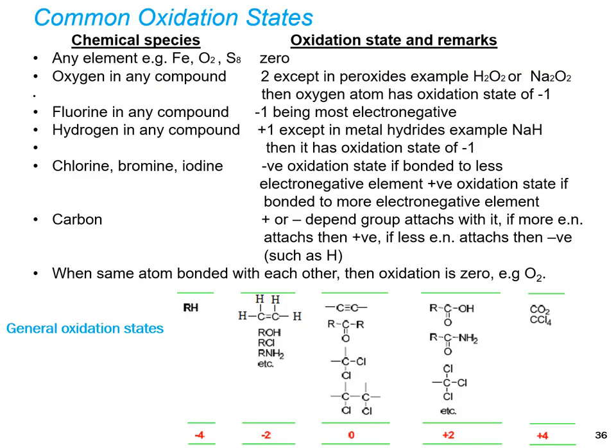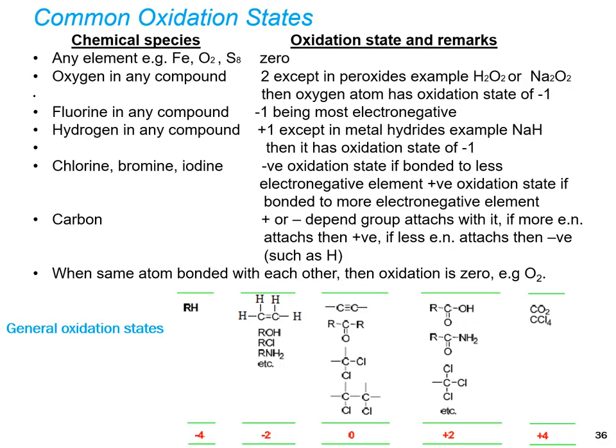Here are some rules to find the oxidation state of carbon. For any element, the oxidation state of that element is 0. Oxygen has oxidation state -2, except in peroxides, for example hydrogen peroxide or sodium peroxide. An oxygen atom has oxidation state of -1 in these molecules.